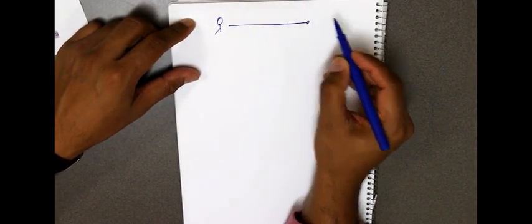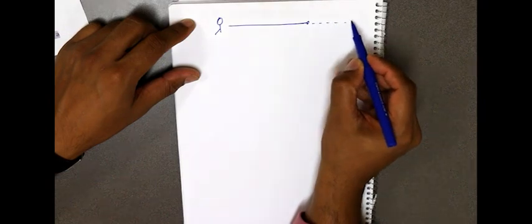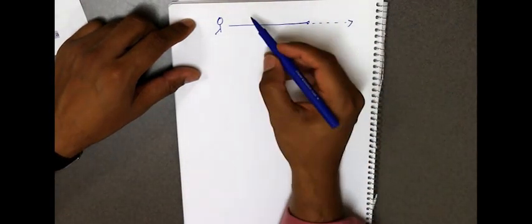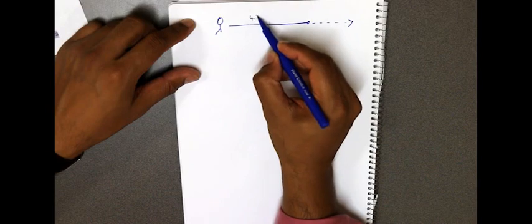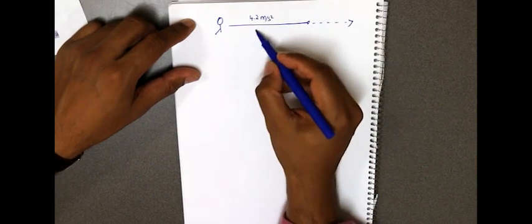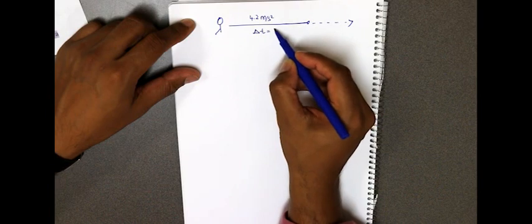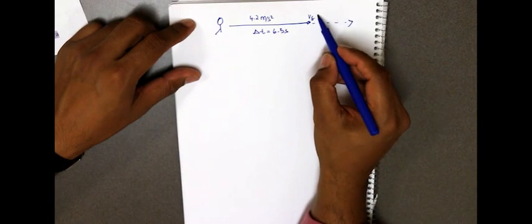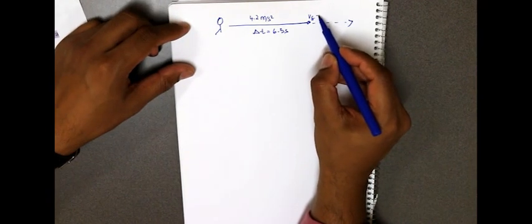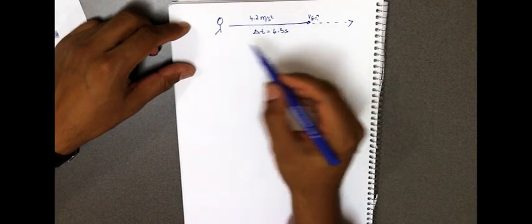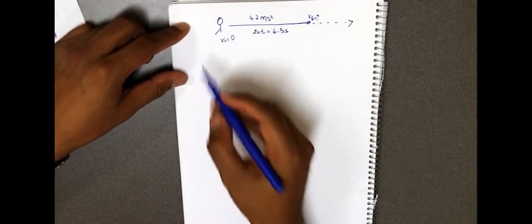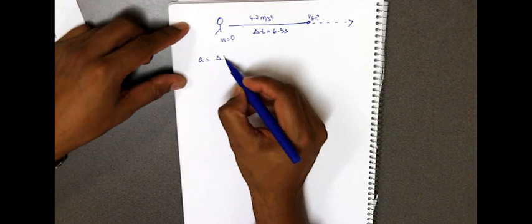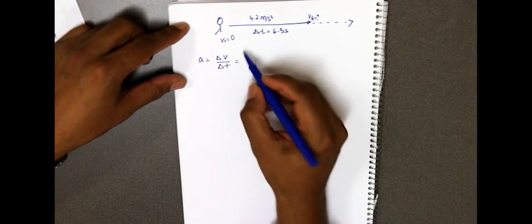So, what we have here is a gazelle running, reaching a top speed, and then continuing at that constant speed. It accelerates at the rate of 4.2 meters per second squared for a time period of 6.5 seconds, after which it achieves some speed we call VF, or final velocity, which is what we have to find out. We know our initial velocity is 0, so from acceleration equals change in velocity over change in time,